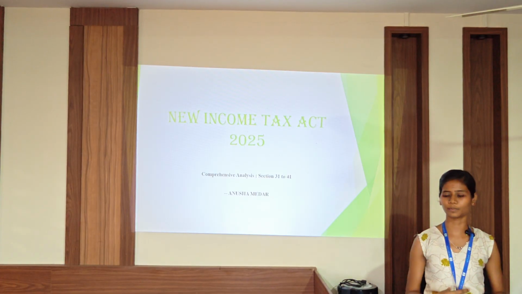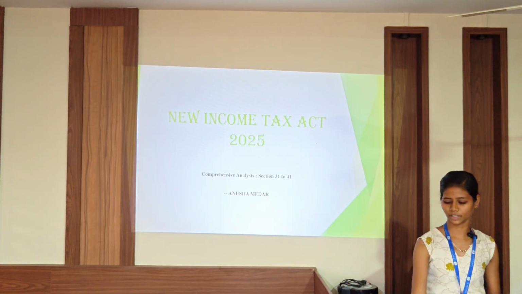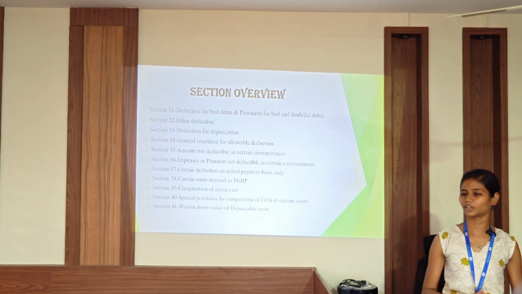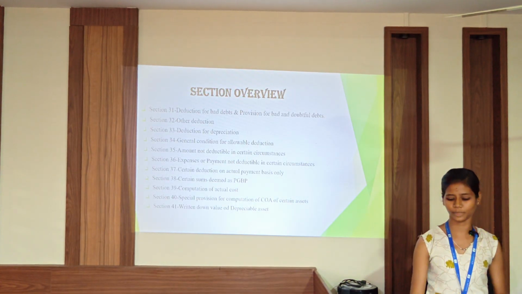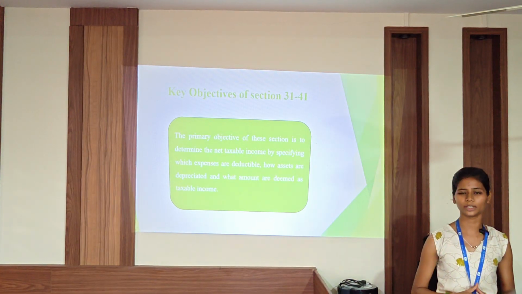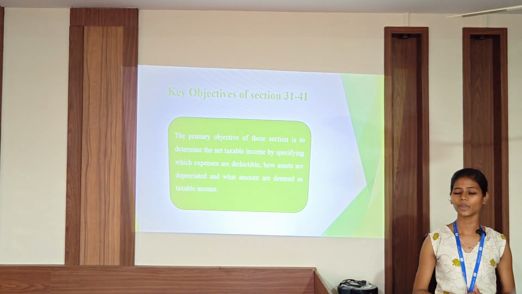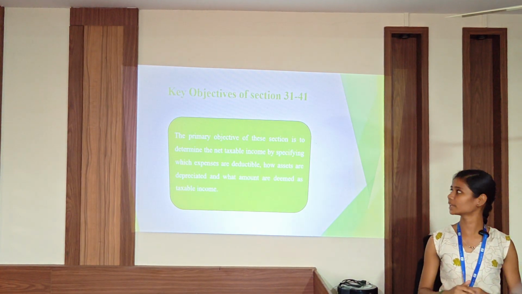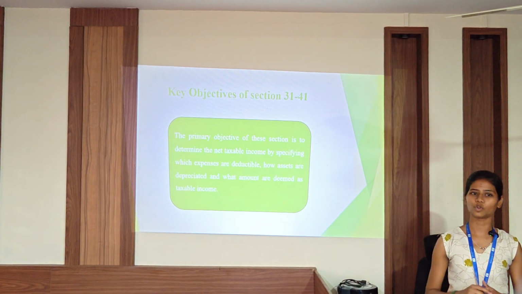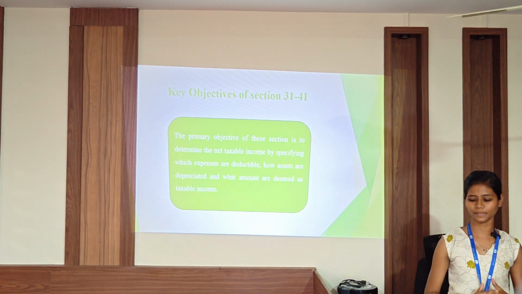Section 30: Certain premium. Sections 31 to 41 largely deal with the deduction and computation aspects of PGBP. The primary objective of these sections is to determine the net taxable income by specifying which expenses are deductible, how the assets are depreciated and what amounts are deemed as taxable income.